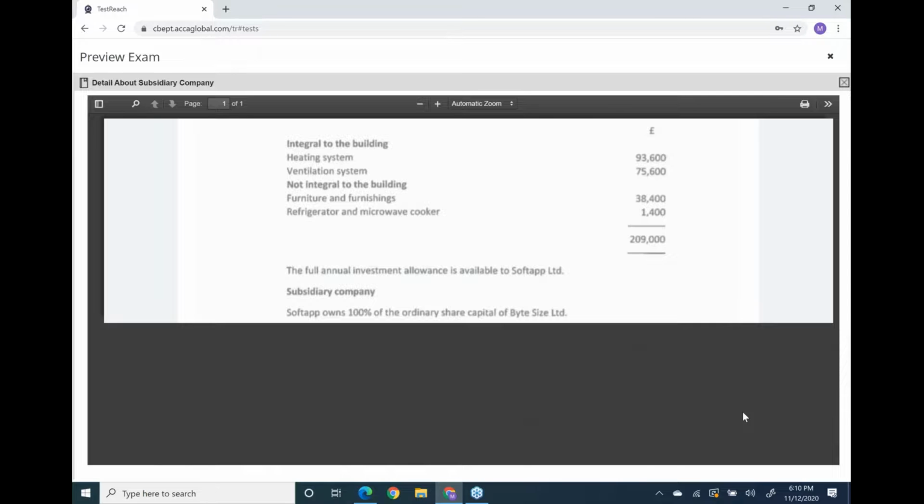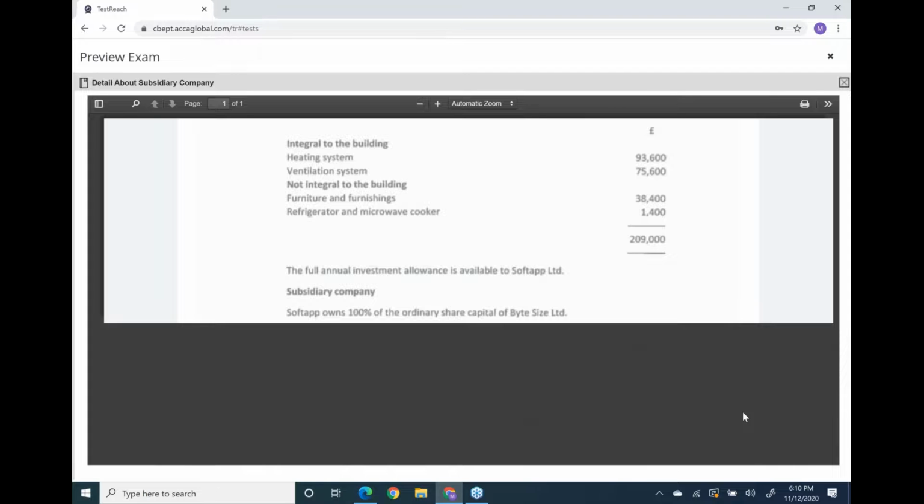So this 93,600 and 75,600 will be part of SRP. Then not integral to the building, this amount is 38,400: furniture and furnishings, refrigerator and microwave cooker. I hope you remember the rules. The integral parts of the building are part of SRP, and not integral parts like furniture and refrigerators are part of the main pool.